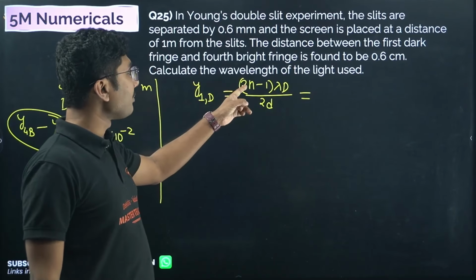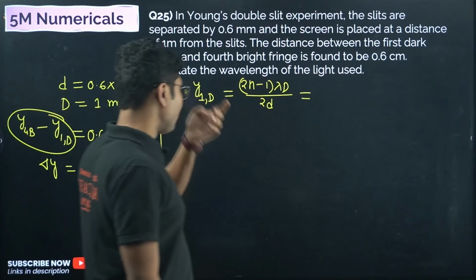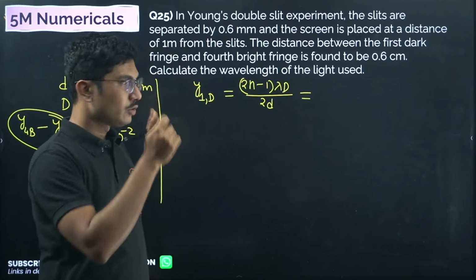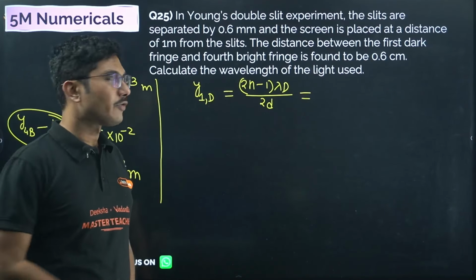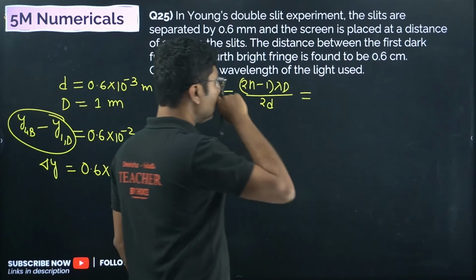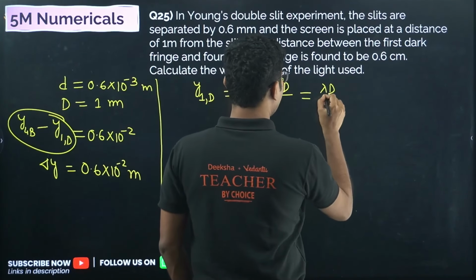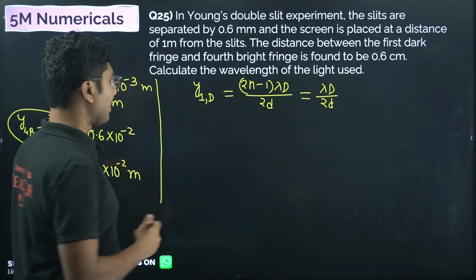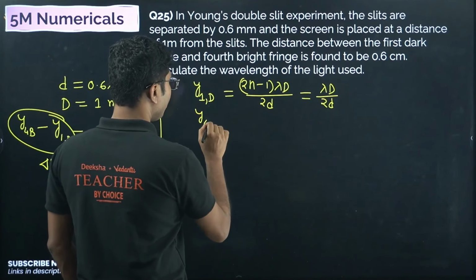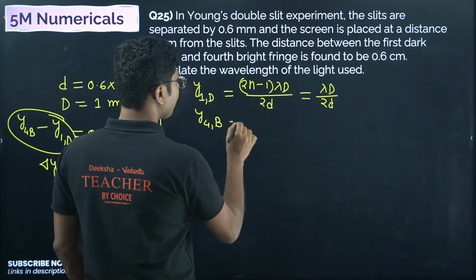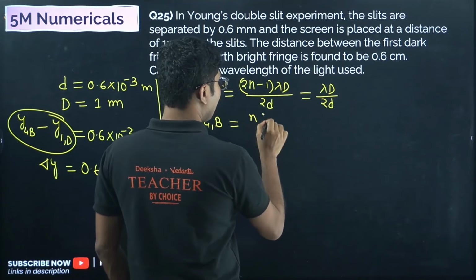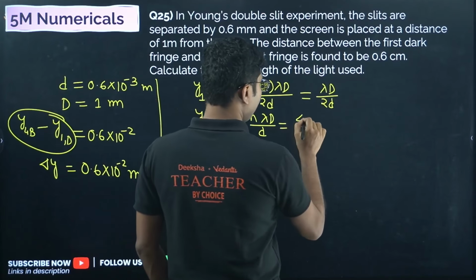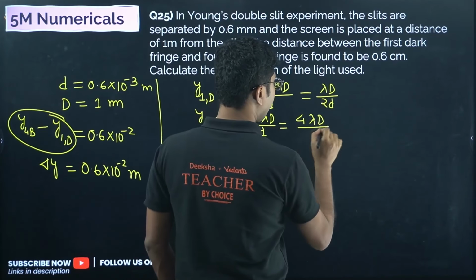So 2 into 1 minus 1 is simply 1. So it will be lambda D by 2d. This is the first dark fringe. What about the fourth bright fringe? The fourth bright fringe is easy, which is n lambda D by small d. That is 4 lambda D divided by small d.